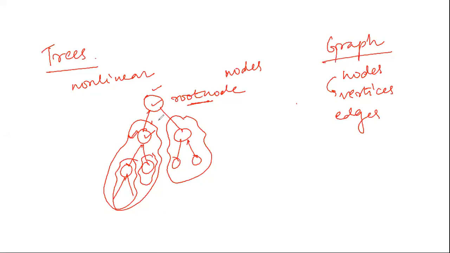Now, if you notice one thing, when I am drawing this, is it happening that from one node I can get 4 children? It is not happening. From one node I am getting 2 children.